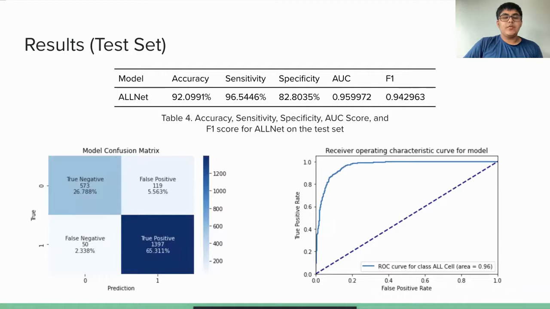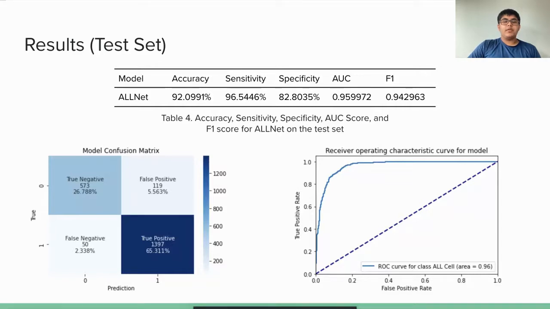As shown in Table 4, ALLNet achieved a similar performance on the test set as it did on the cross-validation set. The model's accuracy only decreased from 92.7% to 92.1%. The model's specificity only decreased from 85.9% to 82.8%. The model's AUC score only decreased from 0.966 to 0.960, and the model's F1 score only decreased from 0.948 to 0.943.